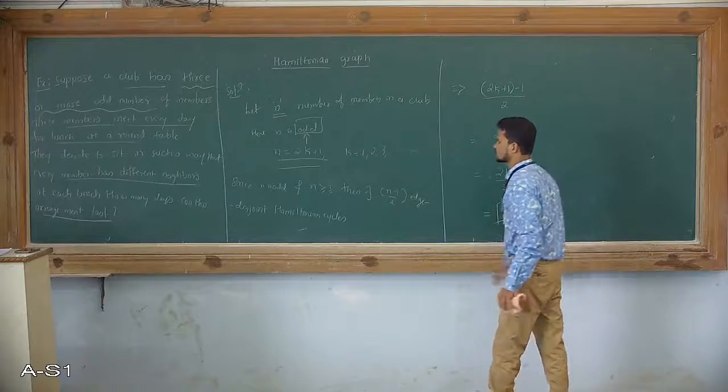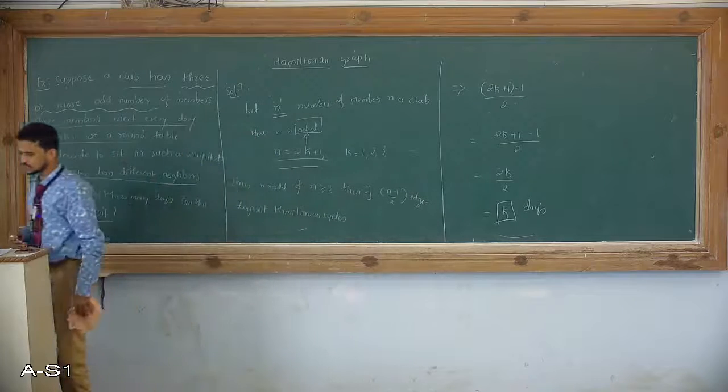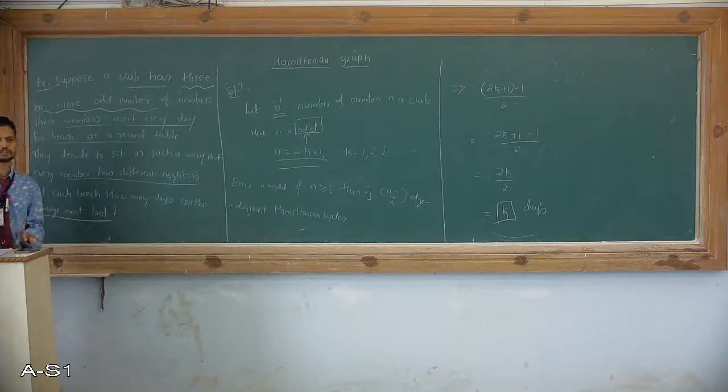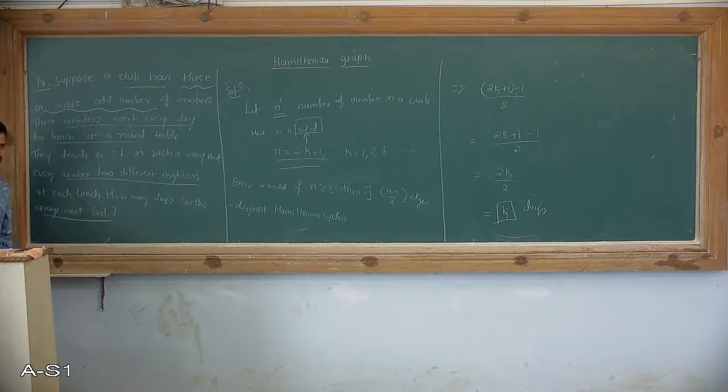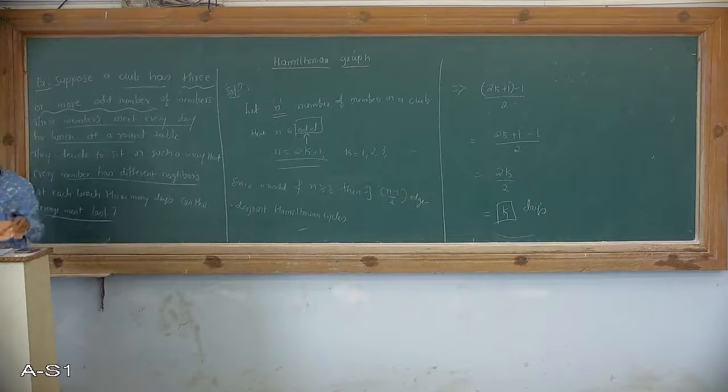So this is also one of the applications of Hamiltonian cycles. A number of examples are there, corresponding to computer science engineering, and also in chemistry, and so on and so forth. I will end with this example, the Hamiltonian graph. Now I will move to the next important concept called Eulerian graph.